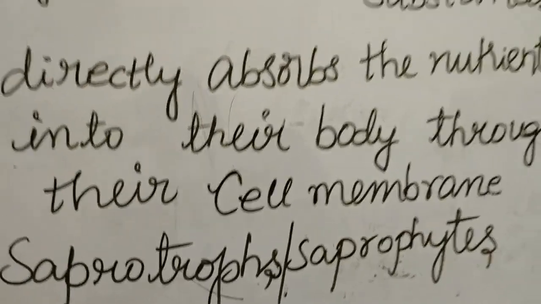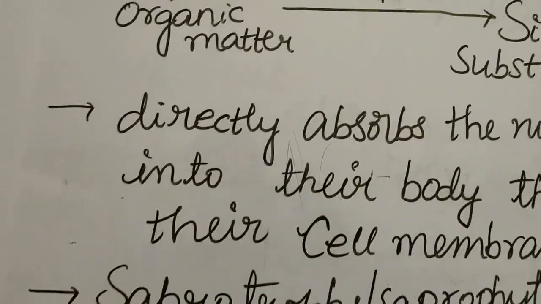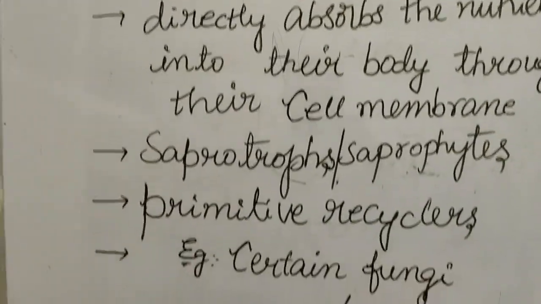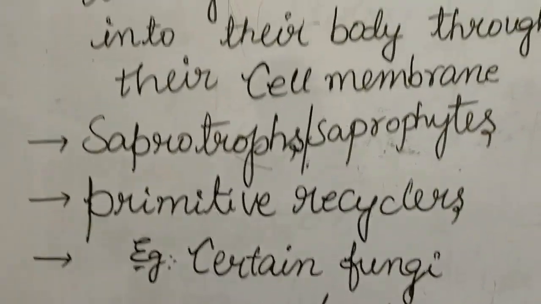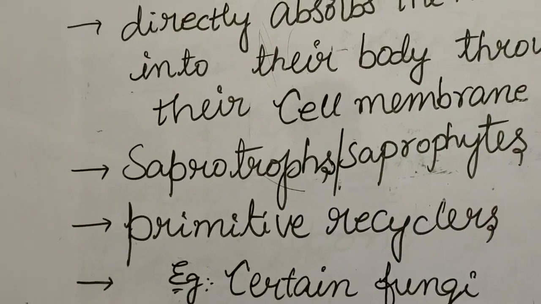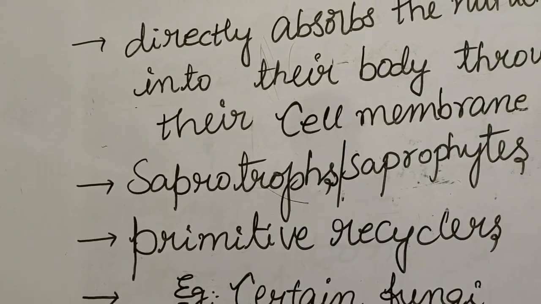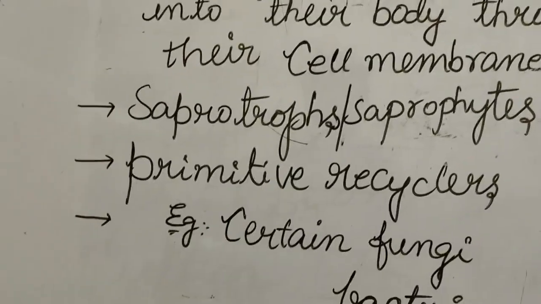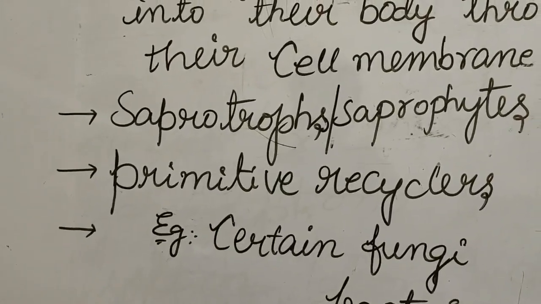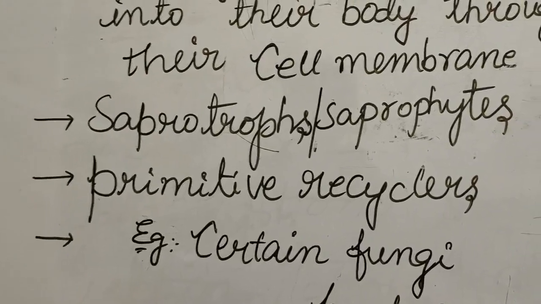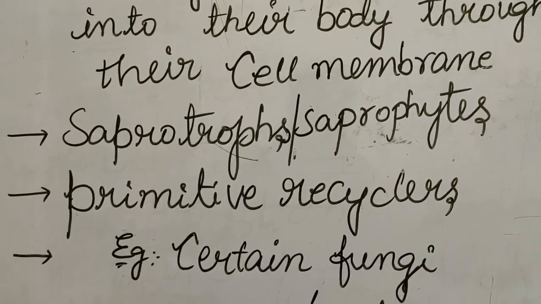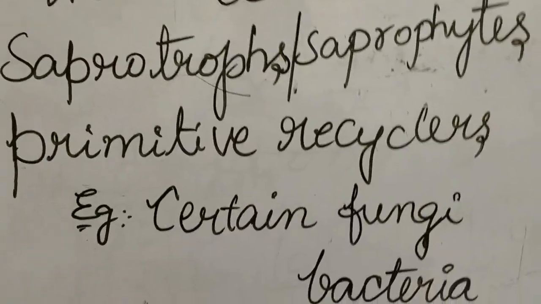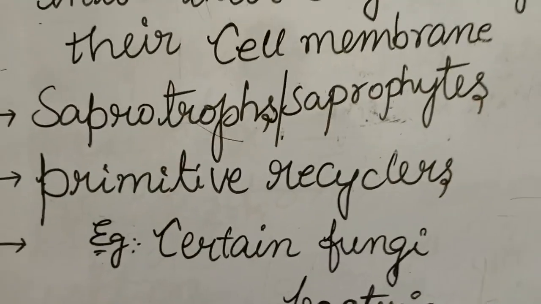So these saprophytes are also known as primary recyclers of the nutrients. Why are they known as primary recyclers? We already discussed that they convert the complex organic matter into simple substances and put them back into nature, whereby the other living organisms can take them up and use them. Examples for saprophytes are certain fungi and bacteria.